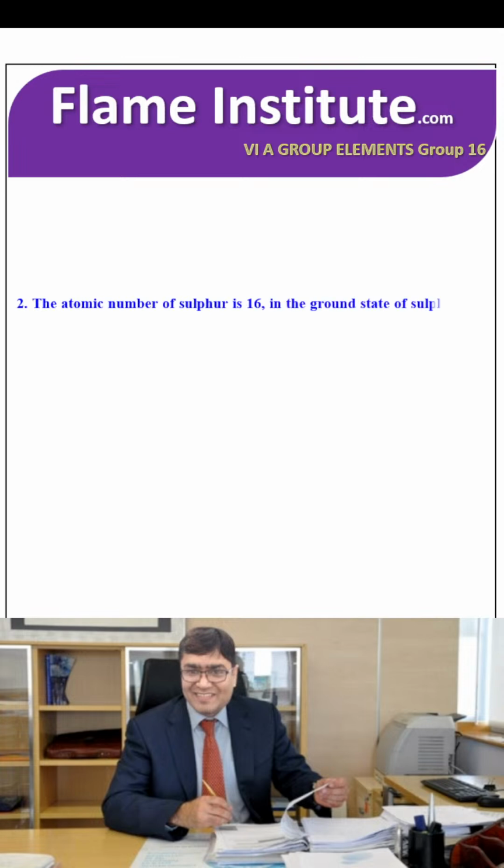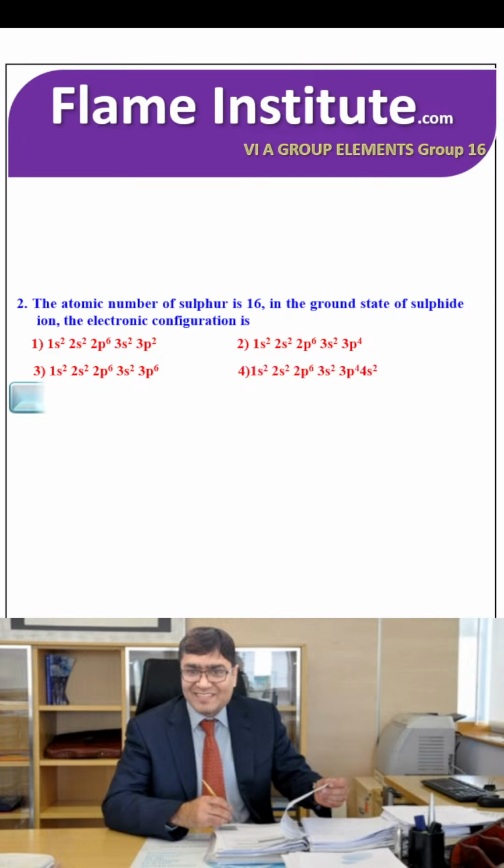The atomic number of sulfur is 16. In the ground state of the sulfide ion, what is the electronic configuration? The options are 1s2, 2s2, 2p6, 3s2, 3p6, 3p2; or 1s2, 2s2, 2p6, 3s2, 3p4; or 1s2, 2s2, 2p6, 3s2, 3p6. The sulfide ion S2- has 18 electrons. So the answer is 1s2, 2s2, 2p6, 3s2, 3p6. So the third option is the right option.